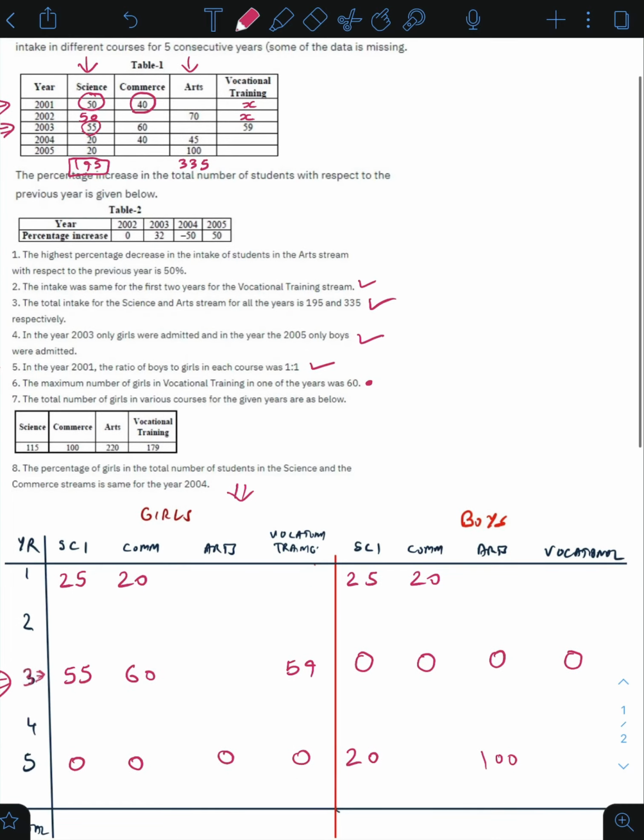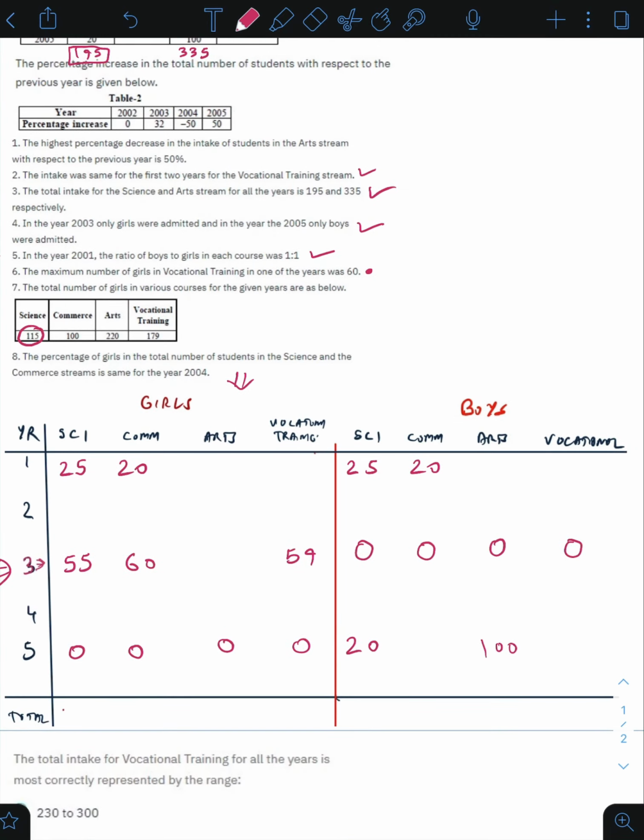So for science, 115 girls joined over a 5-year period. So total girls that have joined science is 115. I'll write that down in the girls table. Commerce is 100, arts is 220, vocational is 179, right?